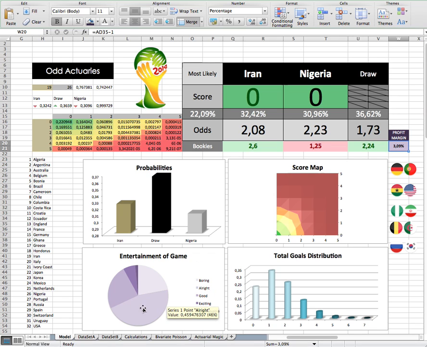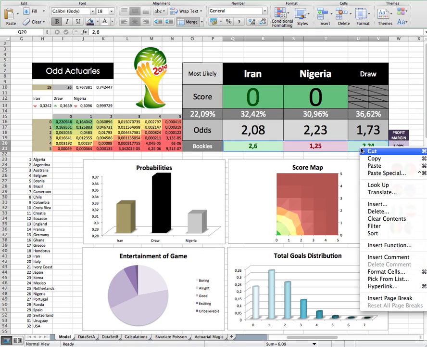It looks like it's going to be a good game. Very, very small chance it'll be unbelievable like Spain and Netherlands. But yeah, that's Iran and Nigeria. We've got 2 more games to go.